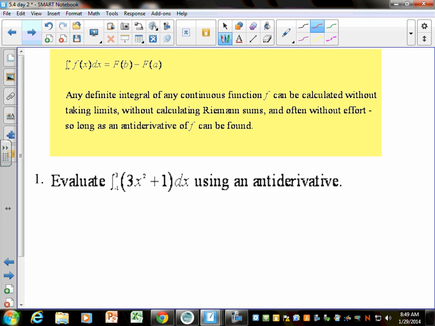You don't have to make rectangles. You don't have to make an area. You don't have to make a graph. You don't have to do a limit. That's a whole lot of effort. I hate that. This is just integrating. So I'm probably going to fail it for the transfer.